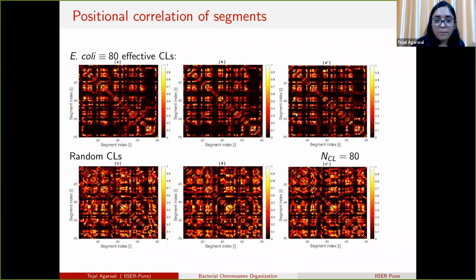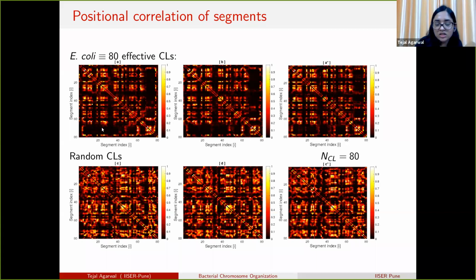Next, we compare our biological case with the random case. This is the E. coli data with 80 crosslinks, and this is with 80 crosslinks which are chosen randomly. If you compare the biological positional correlation map with the random one, we see that in the random case, many segments are coming closer to many other segments.